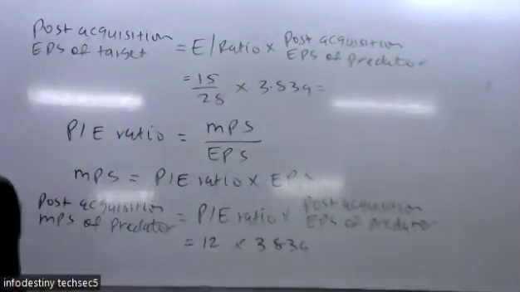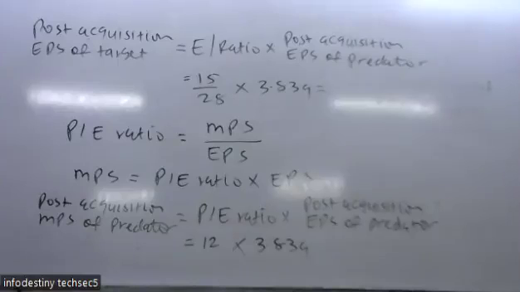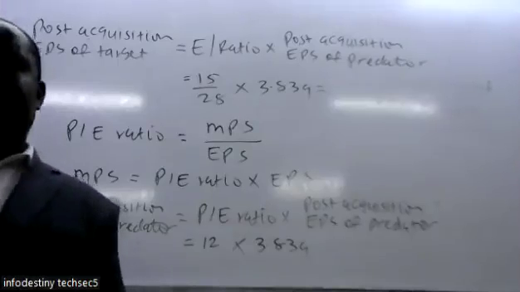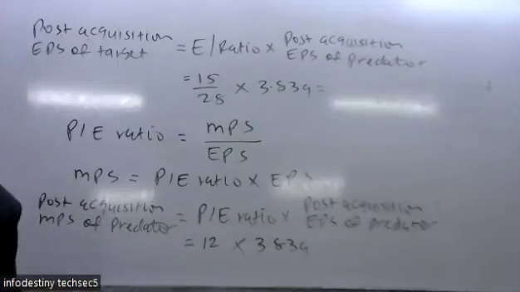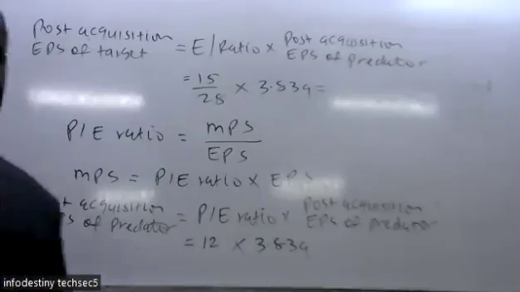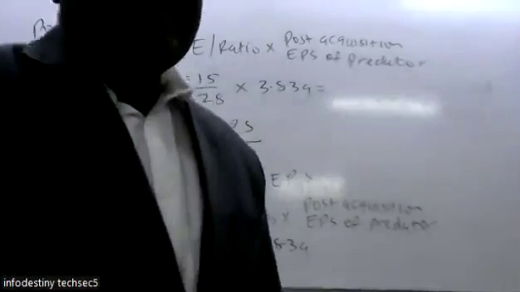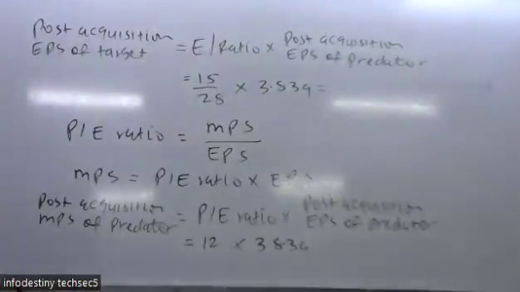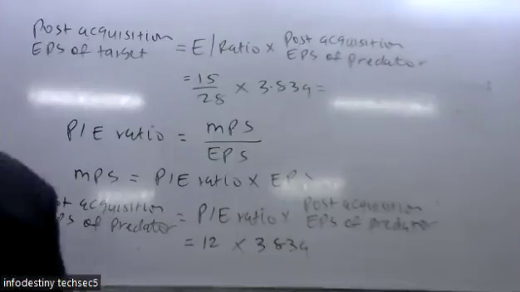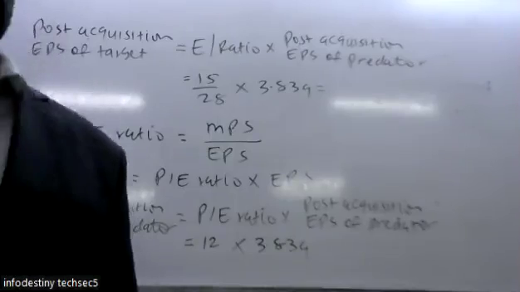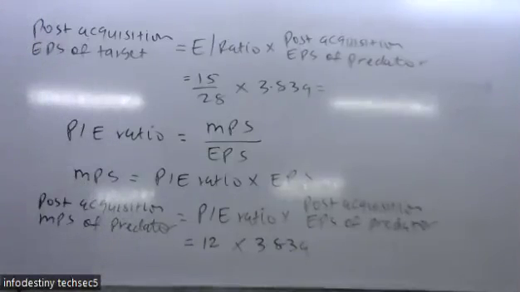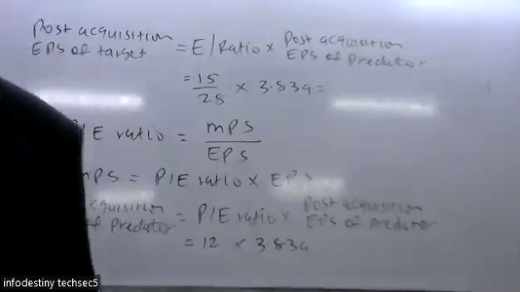You just take that exchange ratio multiplied by what was actually there for the predator, 46 point. So that is now the details for that question.